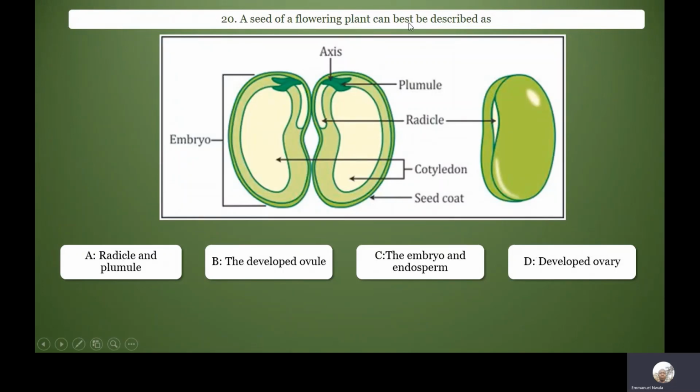A seed of a flowering plant can best be described as a developed ovule. So the correct option here is B. The ovule of a flower after fertilization develops to become the seed, while the whole ovary becomes the fruit.